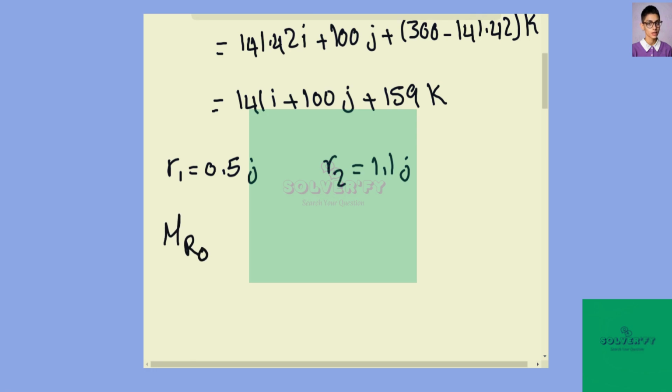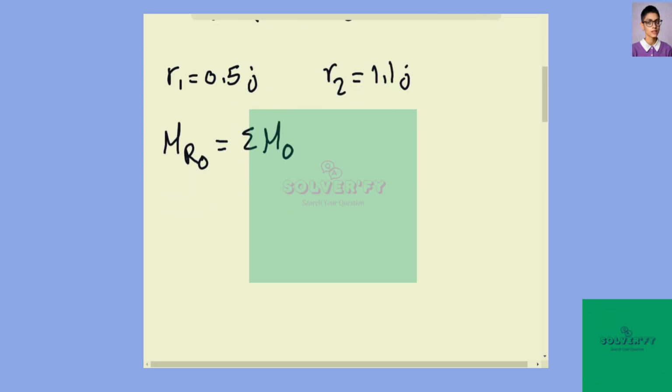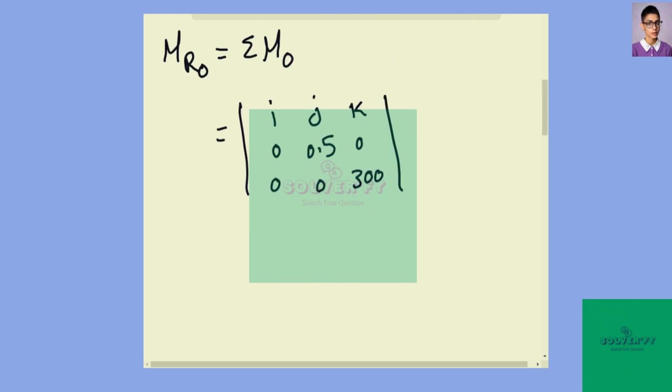So MRO, moment of resultant force around O, equals sum of moment around O. So we will have i 0 and 0, in j direction we have 0.5 and 0, in k direction we have 0 and 300, plus i we have 0 and 141.42, in j we have 1.1 and 0, k we have 0 and negative 141.42.